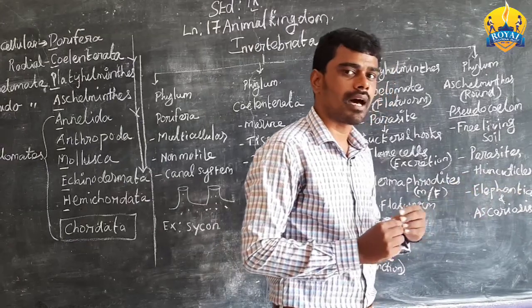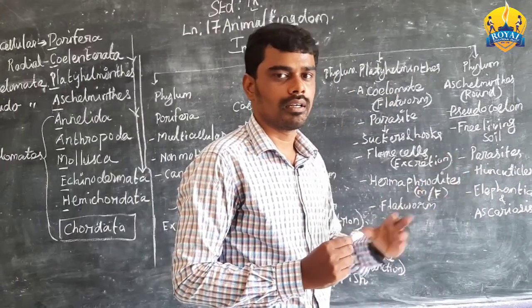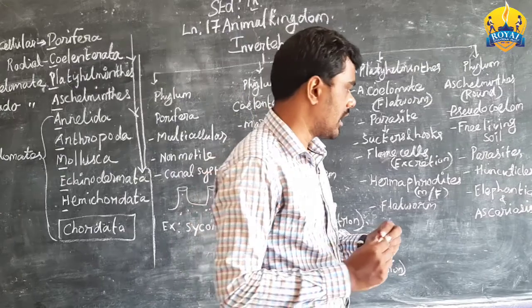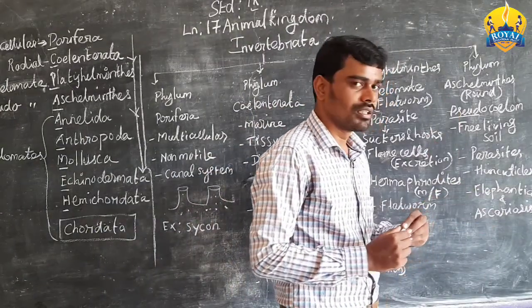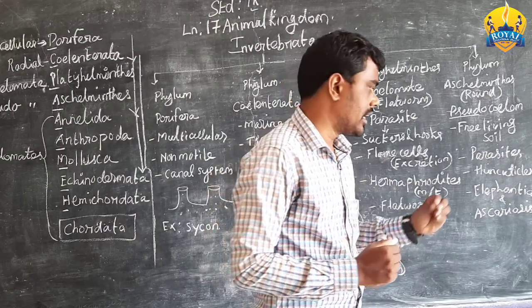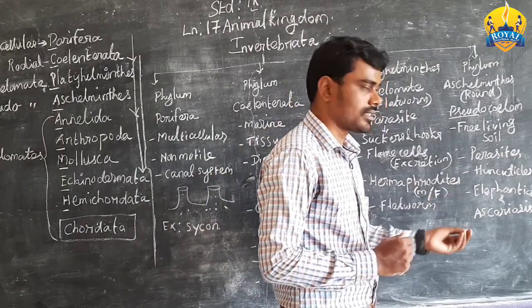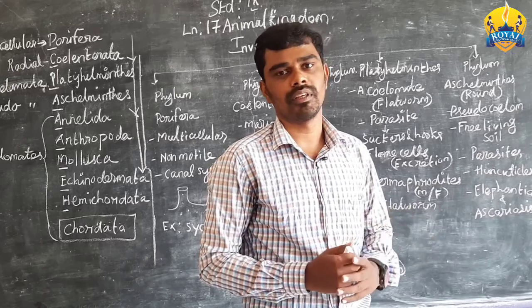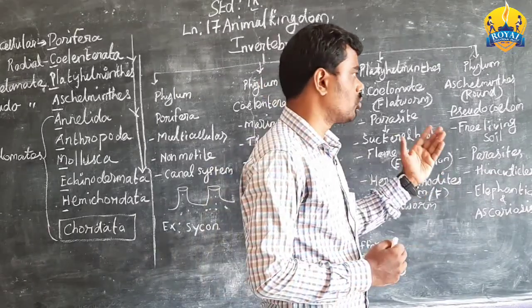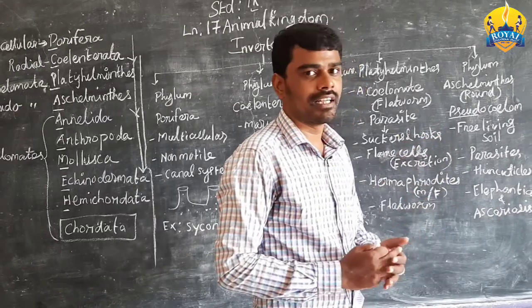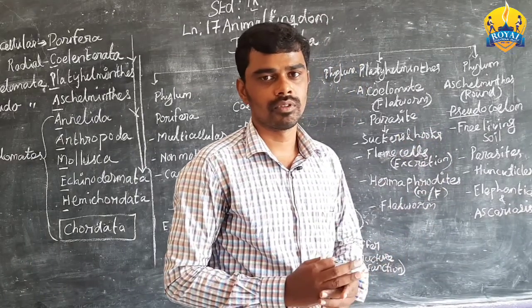The thin cuticles are there in those particular worms. And roundworms cause the diseases elephantiasis and ascariasis in human beings. Okay, so this is a roundworm. That category is phylum Aschelminthes.